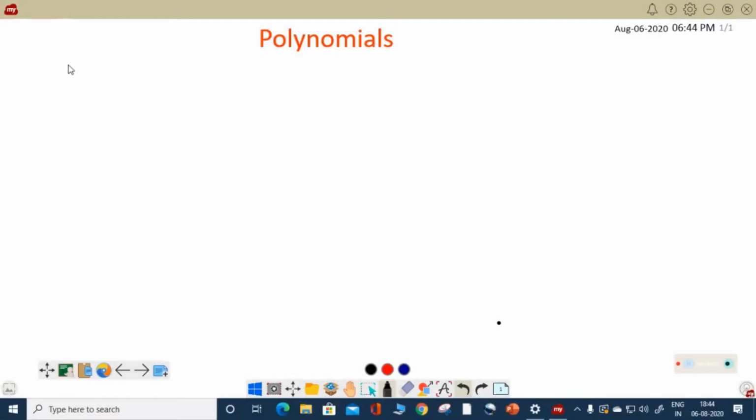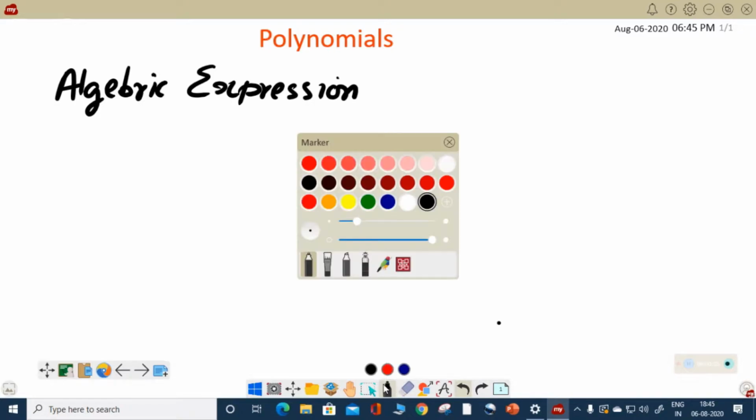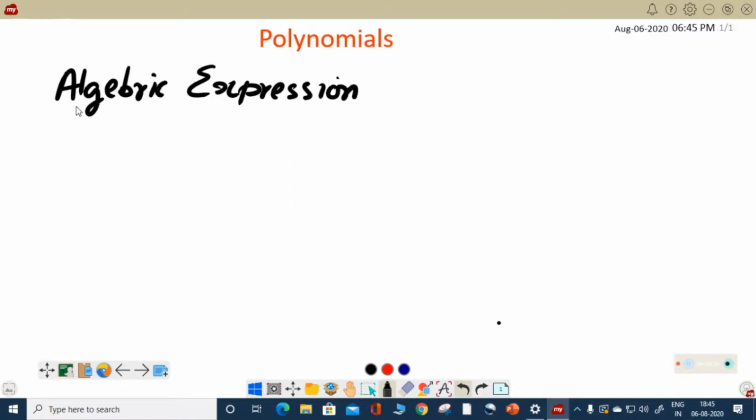Dear students, the topic is polynomial. Polynomial is not a new term for you. You have got an idea about what is meant by polynomial from your previous years, especially from 7th standard. The introduction of polynomial happened while talking about algebraic expressions. When algebraic expressions came into your studies, it was about what is an algebraic expression.